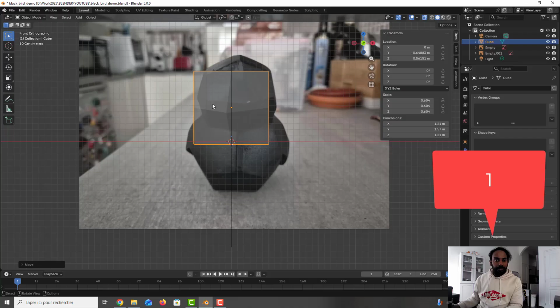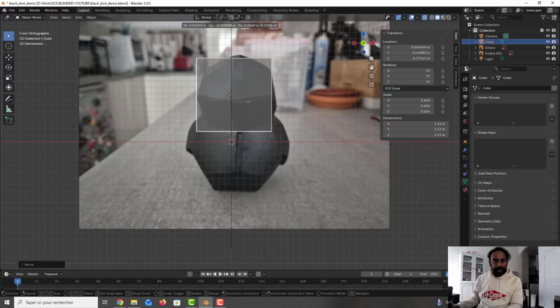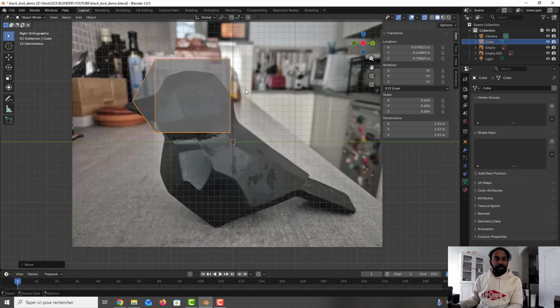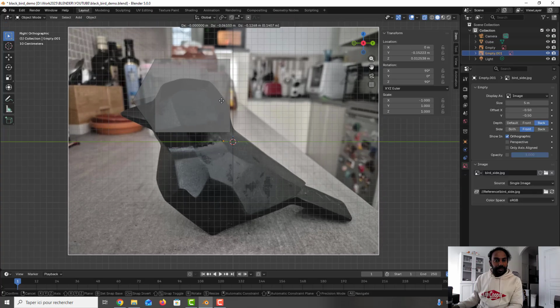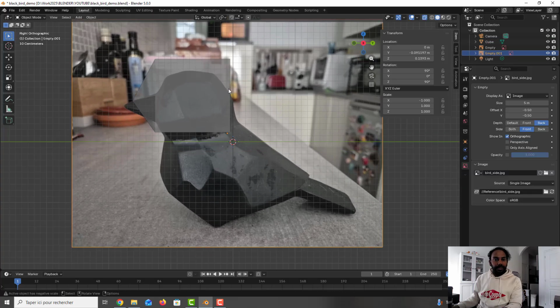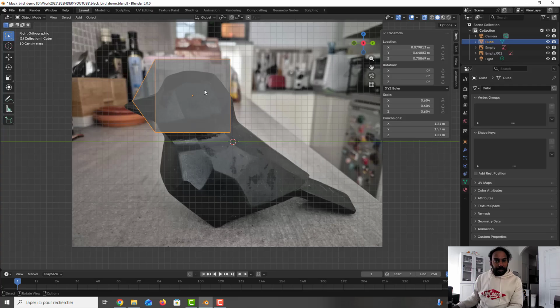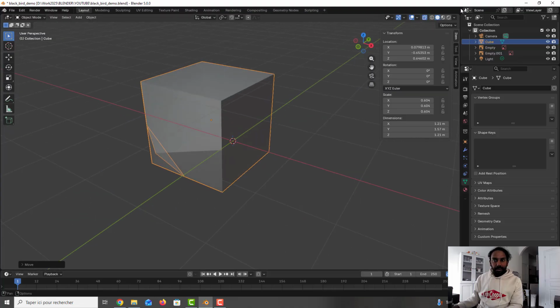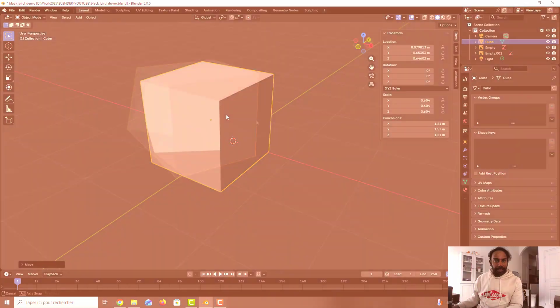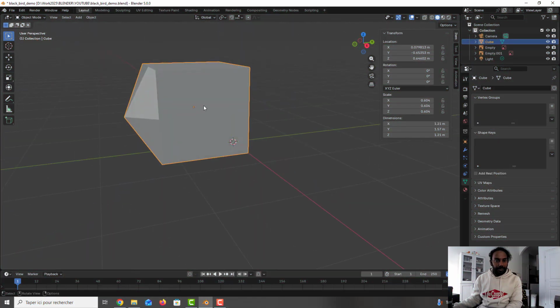I go to the 1, I press G. Okay, it will help for the reference. After I move like this, okay, I go back to here, and without the X-ray, I'm here, so we can start.